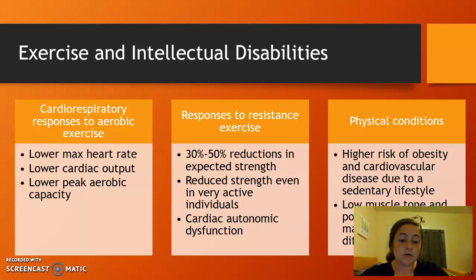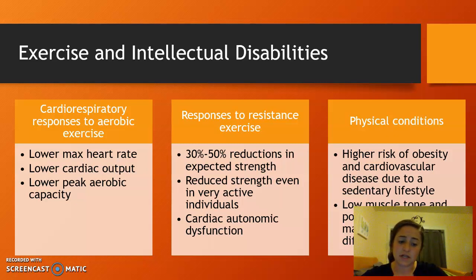Some physical conditions to be aware of. There's a higher risk of obesity and cardiovascular disease due to their sedentary lifestyle. So a lot of people with intellectual disabilities lead an unhealthy and sedentary lifestyle just because if they live in a group home, that's kind of what they do, and they're not as knowledgeable about the important effects of eating healthy and being active, so they just tend to be more sedentary.